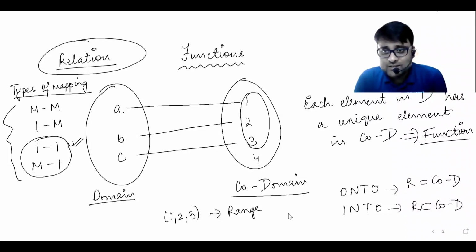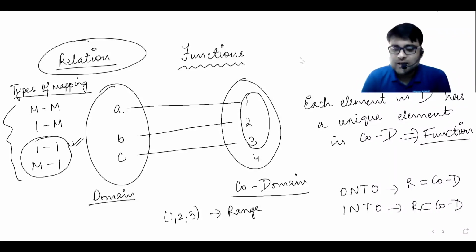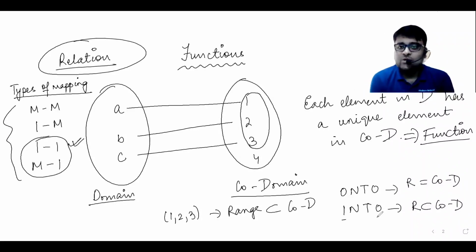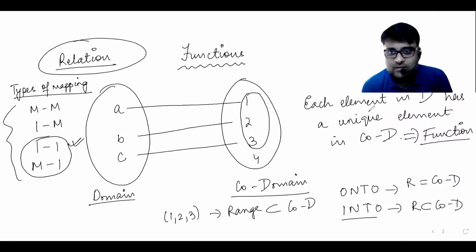It's an into function because the range is 1, 2, 3 and the codomain is 1, 2, 3, 4. So the range is a subset of the codomain in the example on the screen. Okay. Clear? Anyone having any doubts whatsoever, I'll be happy to clear it out.